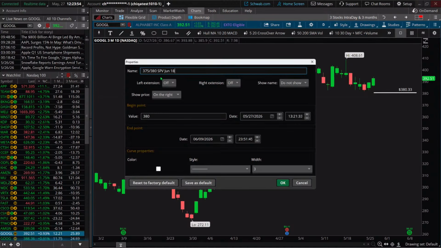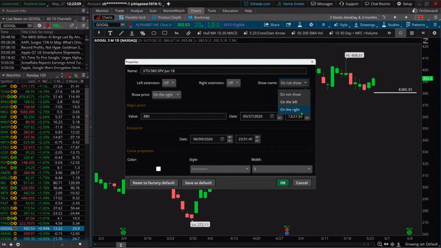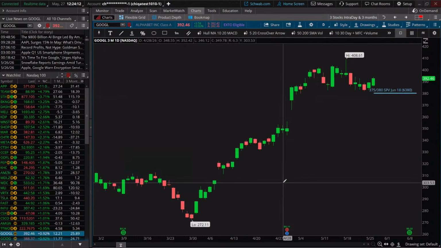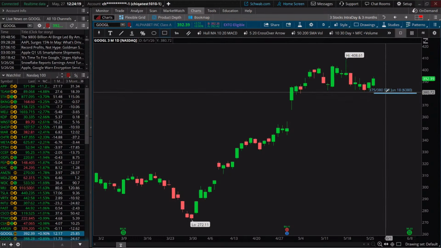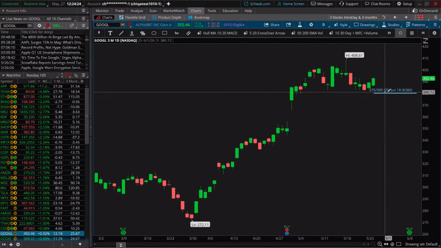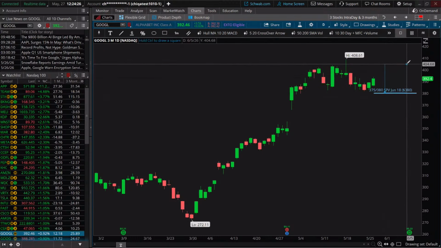It will not show this unless we come over here and say show, and I'm going to put it on the right. If I want it to not blend in with other white things, I might change the color. I'll go powder blue right now. Okay, that's my trade. You could also use the rectangle and say I want this to stay above 380, and color it in.